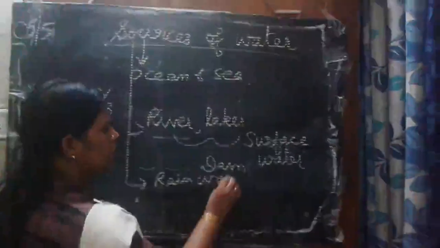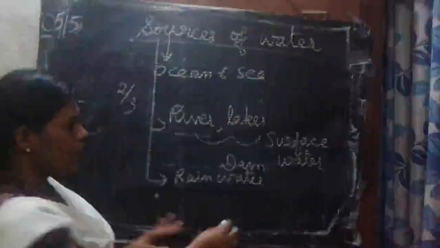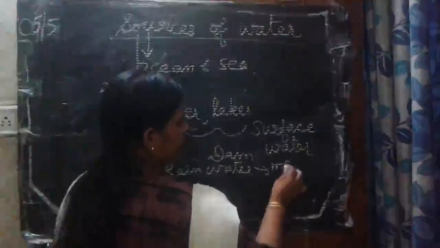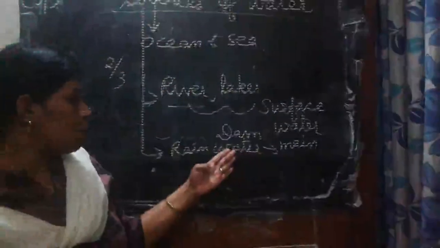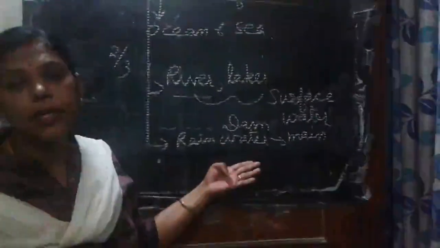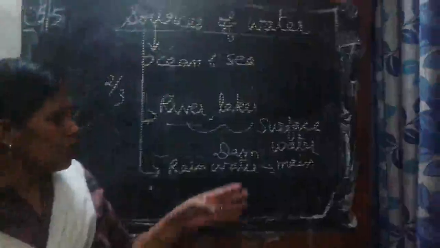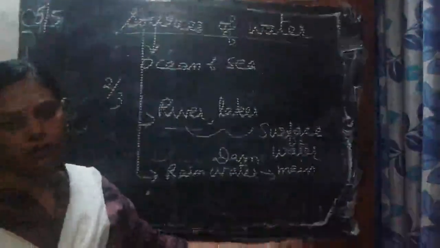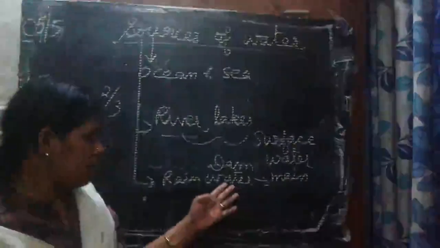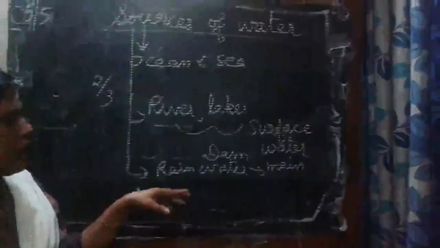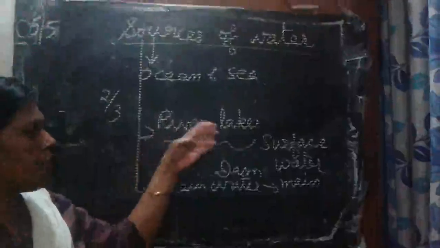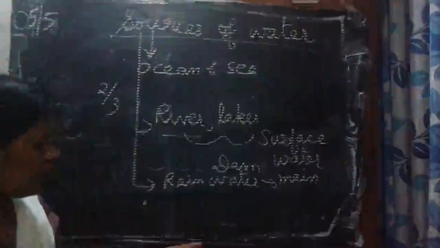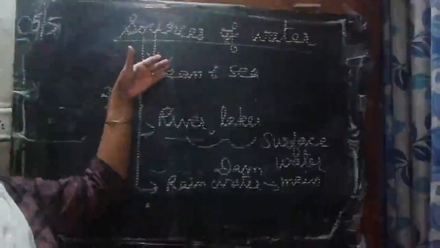Then rainwater. Rainwater is the main source of fresh water, but it depends only on the monsoon. So we can depend on the rain only for a few months. During that time, it comes and we will get the water. Then from the rain it reaches the rivers and lakes. Then finally, what happens? Again this reaches the ocean.